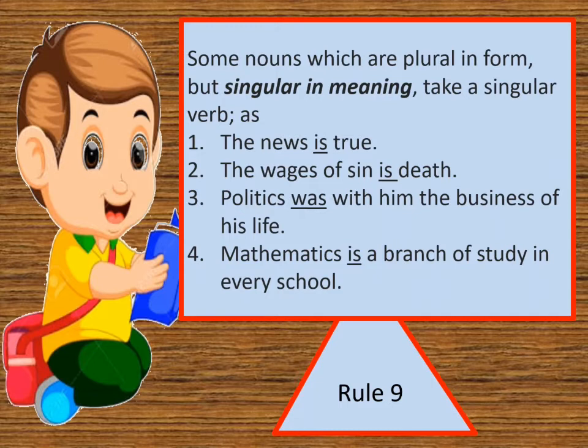But adding S to the noun or the subject does not always mean the word is plural. Like news, politics, civics, mathematics end with S, but here S does not mean plural number. So the verb will be of singular number.